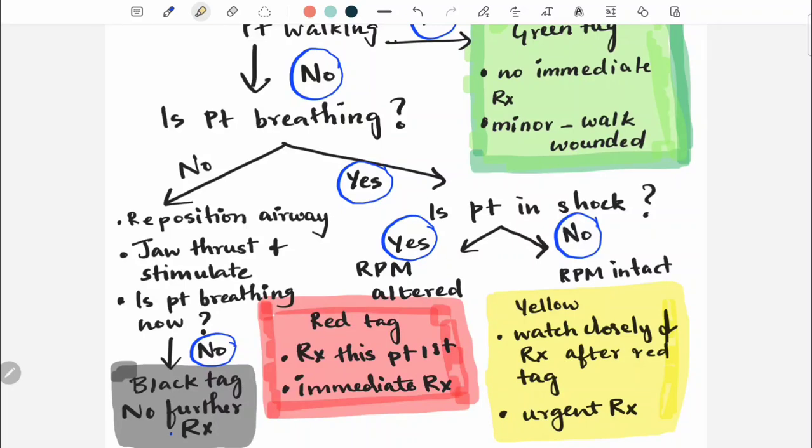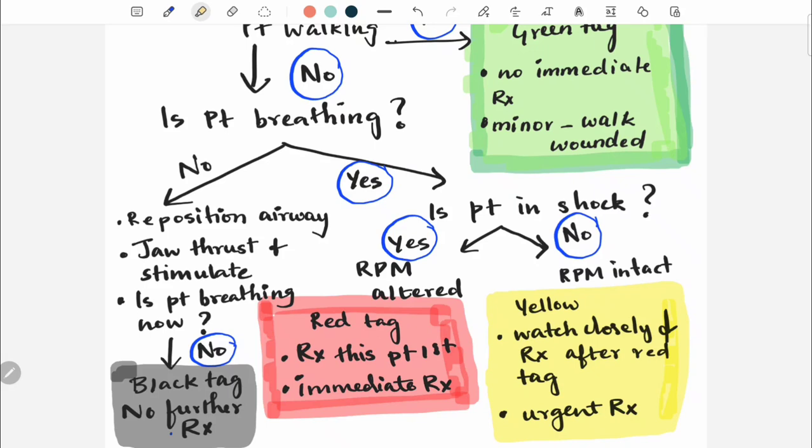Urgent treatment is needed. Suppose the patient is in shock. Yes, in shock means RPM is altered. So respiration, perfusion, mental status, everything is altered. So then the tag will be a red tag. So red tag means you need to treat this patient first. All the red tag patients must be treated first and they must have immediate treatment. A yellow tag is urgent treatment whereas a red tag is immediate treatment.